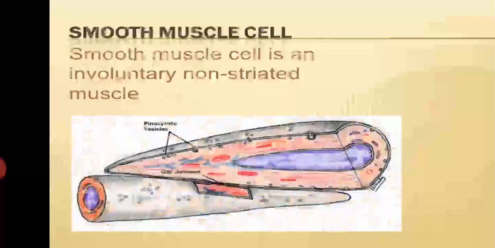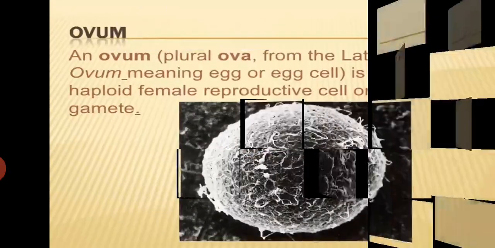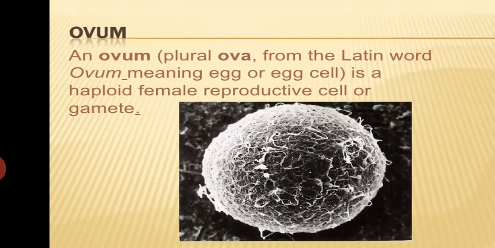Smooth muscle cells. Smooth muscle is an involuntary non-striated muscle. Ovum. An ovum is a haploid female reproductive cell or gamete. Yes, the ovum is a female gamete that is responsible for fertilization.